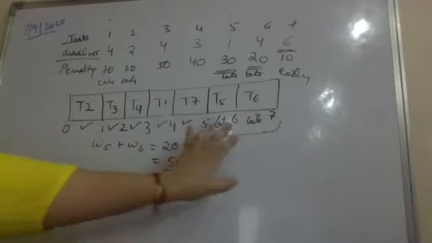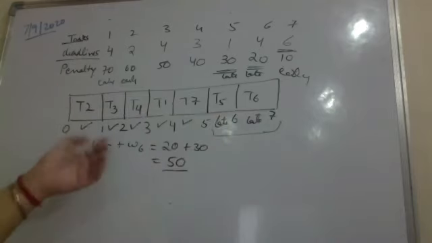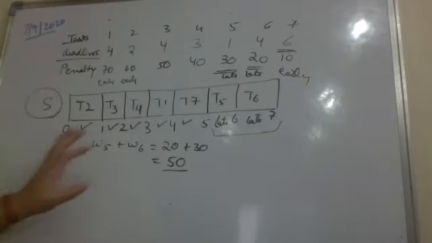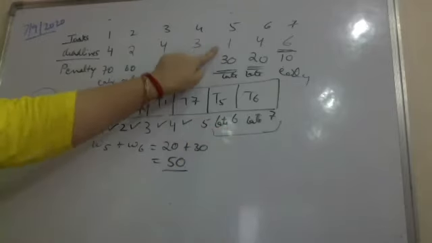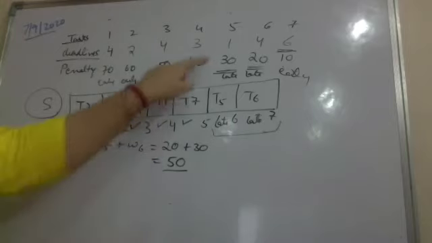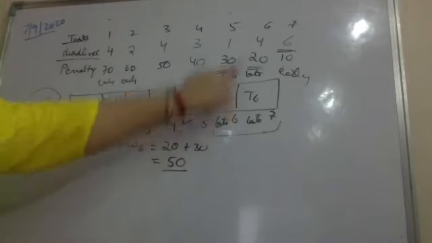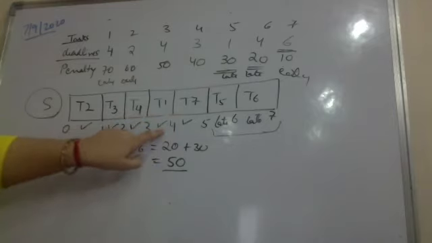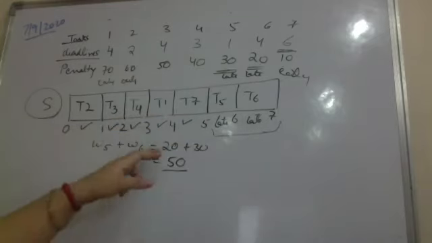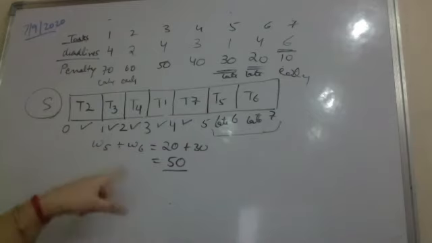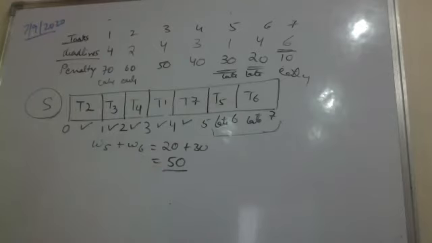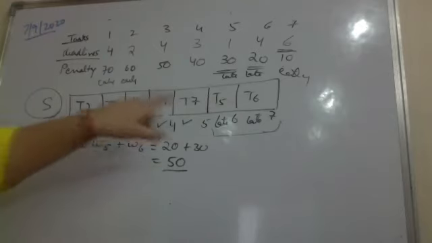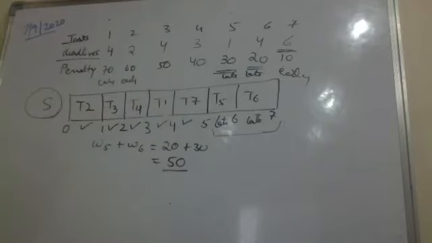But since I am finishing T5 in this schedule which I am building, T5 is performed late, after its deadline, so I am going to add the penalty of T5. Similarly, T6 is performed after time 4, so it is also late. The penalty will be incurred for both T5 and T6. In this schedule, I am having 50 penalty. So 2, 3, 4, 1, 7, 5, 6 is one possible schedule.